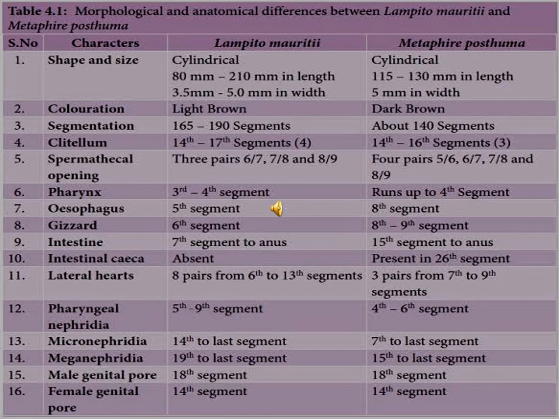This is the pharyngeal nephridia, an excretory organ, and micro means small and mega means big, since they are excretory organs. Those are the important points. These are important for nephridia, micronephridia, meganephridia, and the esophagus, gizzard, intestine, and the color, segmentation, clitellum. These are all important for the morphological and anatomical differences.